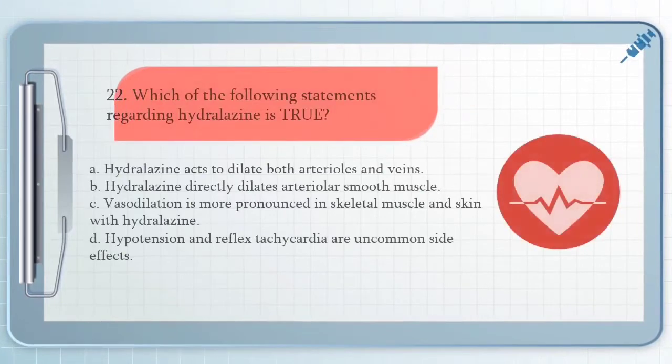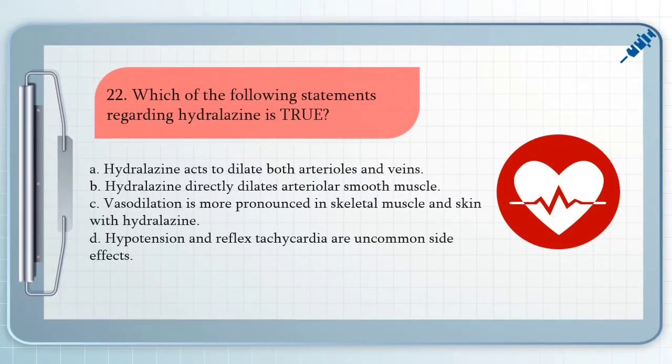For question number 22, which of the following statements regarding hydralazine is true? A. Hydralazine acts to dilate both arterioles and veins. B. Hydralazine directly dilates arteriolar smooth muscle. C. Vasodilation is more pronounced in skeletal muscle and skin with hydralazine. And letter D, hypotension and reflex tachycardia are uncommon side effects.